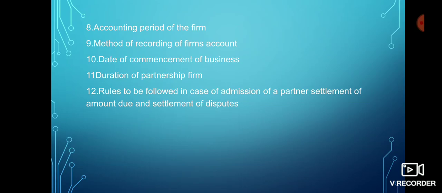For every transaction which is recorded in the partnership firm, the basis on which those transactions will be recorded is also mentioned, meaning whether their capital will be fixed or fluctuating capital. They can opt for it and write in their agreement the date of commencement of business and duration of the partnership firm, how long the partnership will go on in case of a particular firm, and in case of general partnership it can also be specified for a number of years if that is fixed.